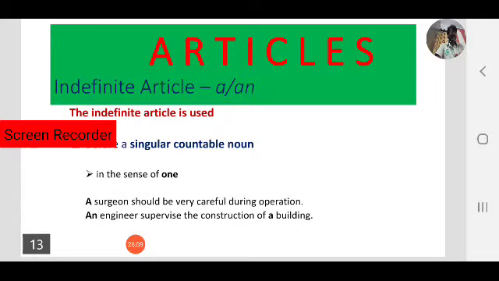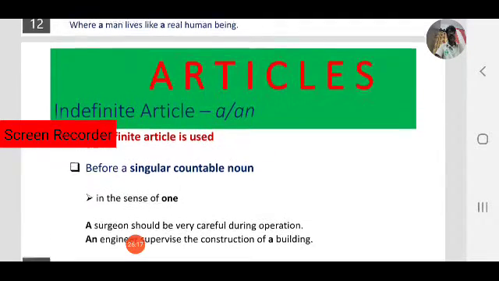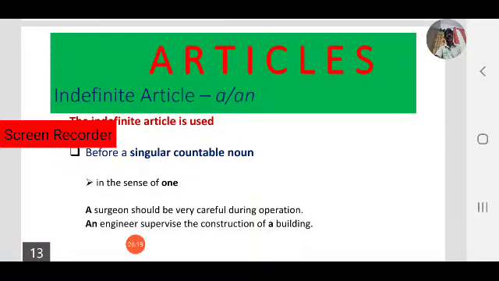Let us focus on where the indefinite article is used. In which cases can the indefinite article a or an be used? Here some cases are there, so let us see one by one. First case, before a singular countable noun, in the sense of one.